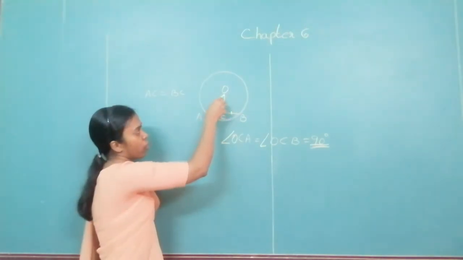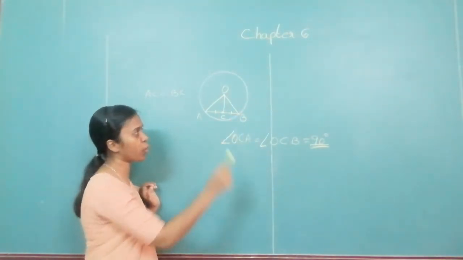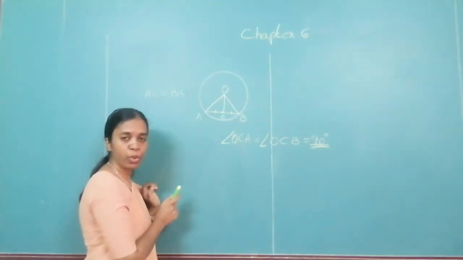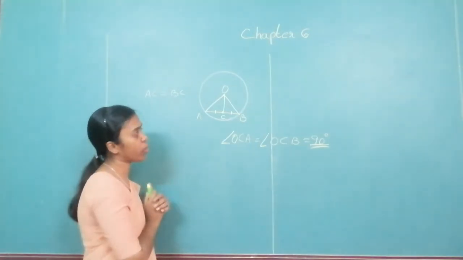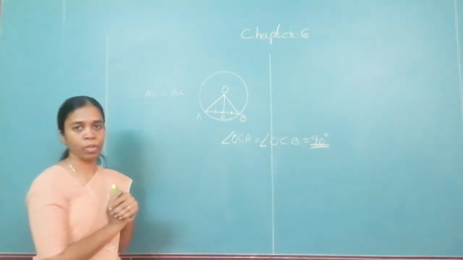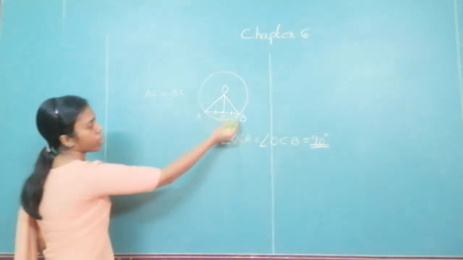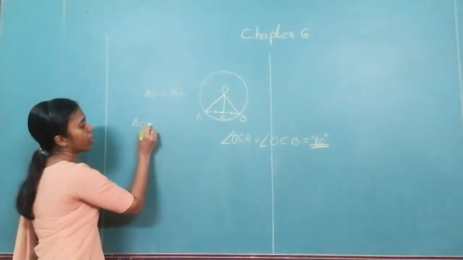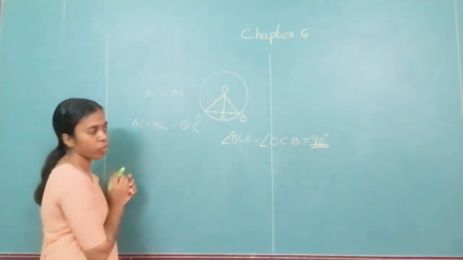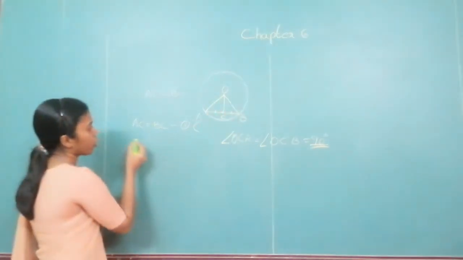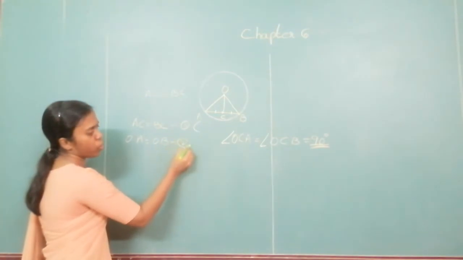We have to join OA and OB. You got two triangles. Now you have to show that the two triangles are congruent. Can you show these two triangles are congruent? Surely. How can you show that? You are already given that AC is equal to BC. You write that: AC is equal to BC is given to you. OA is equal to OB. Why do you say that OA is equal to OB?